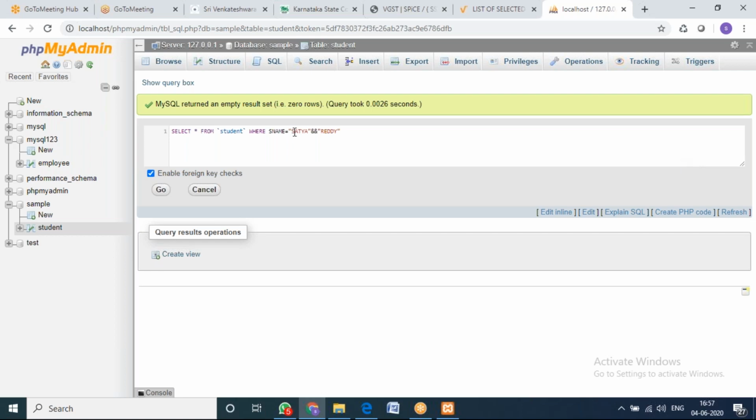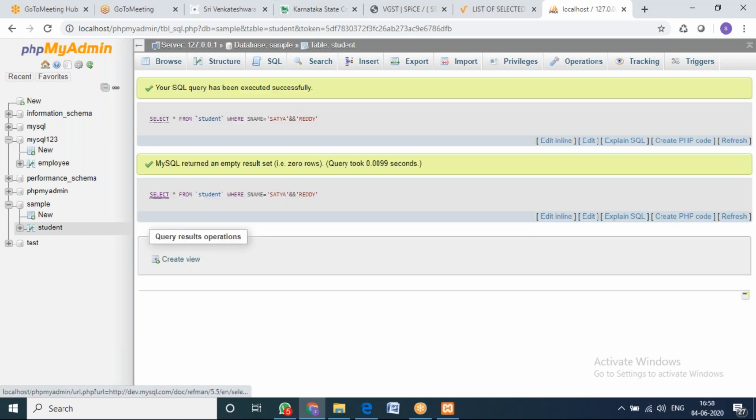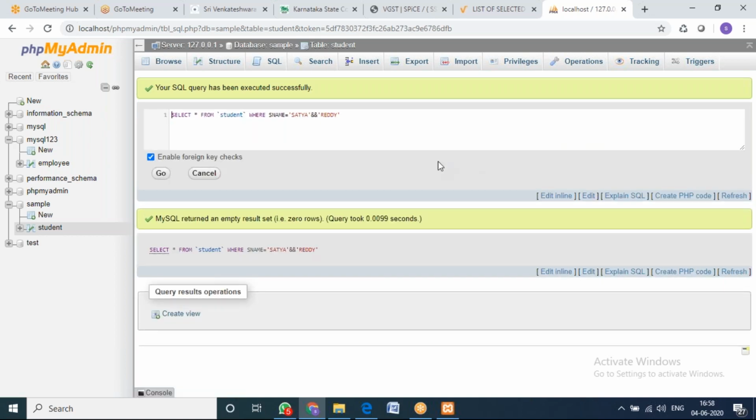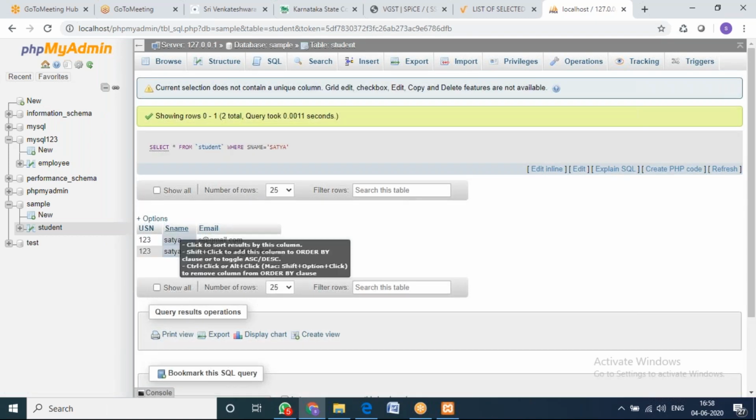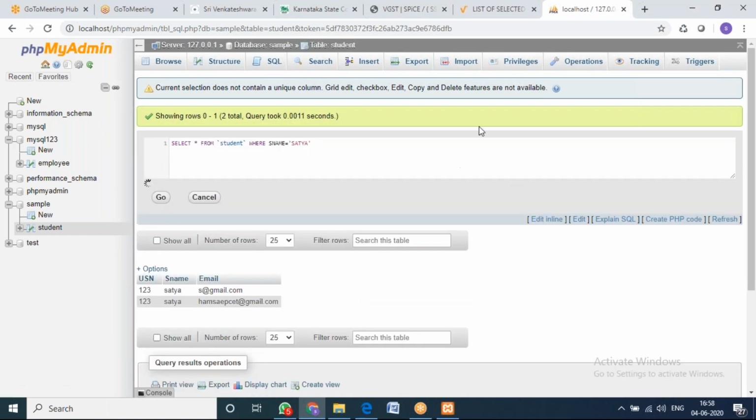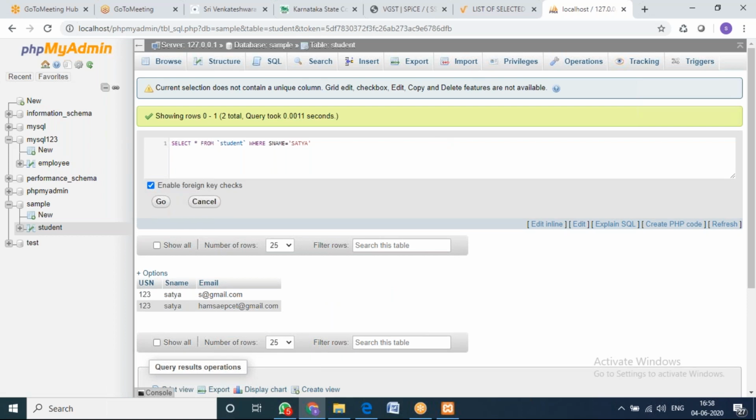Okay, I'll make this a single quote. Someone might have got some doubts on why you are giving double quotes. I'll make it a single quote. Yeah. So I'll just execute it now. Still I'm getting the same problem. Okay. First we'll see whether my syntax is correct or not. I'll give it for one data. So I'm getting 5.